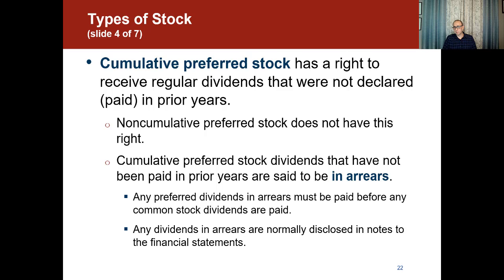In other words, they call it dividends in arrears. Again, non-cumulative preferred stock does not have this right. But cumulative preferred stock dividends that have not been paid in prior years are said to be in arrears. Any preferred dividends in arrears must be paid before any common stock dividends are paid. Any dividends in arrears are normally disclosed in notes to the financial statements. So in the footnotes of the financial statements, this has to be mentioned.